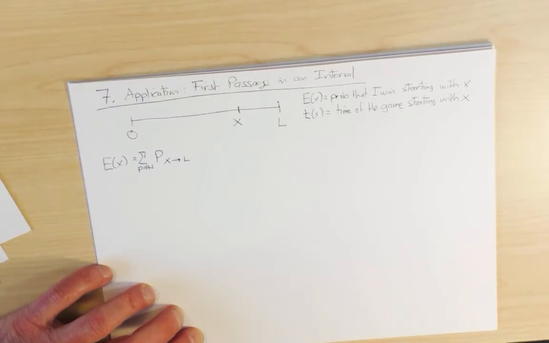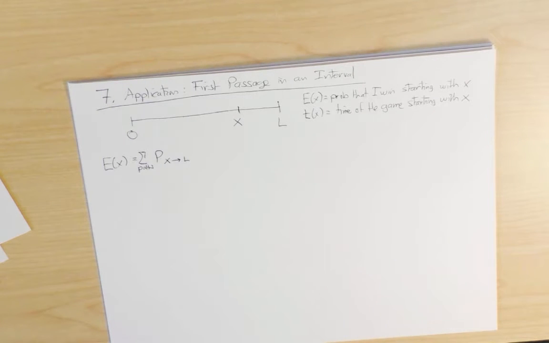Instead of enumerating every single path one by one, what I'm going to do now is look one step in the future and just say, well, if I go one step in the future, then I've either stepped first to the right or to the left, and at that point, the problem starts all over again. So I can essentially avoid the problem of enumerating all paths by doing this decomposition one step into the future. This type of formulation is known as the backward Kolmogorov equation, but as you'll see, it's just a very simple physical idea.